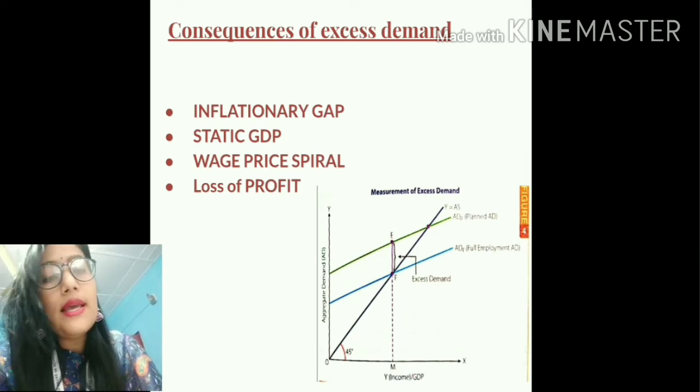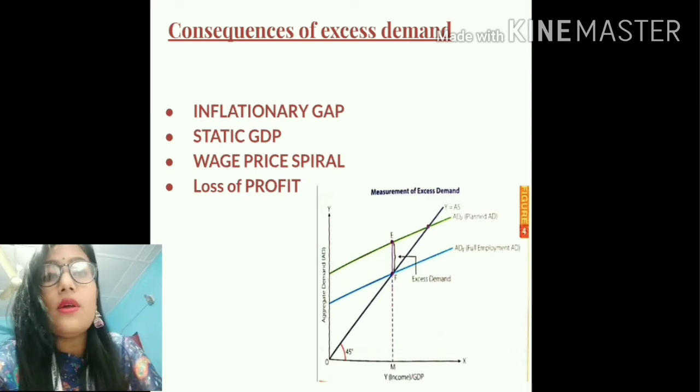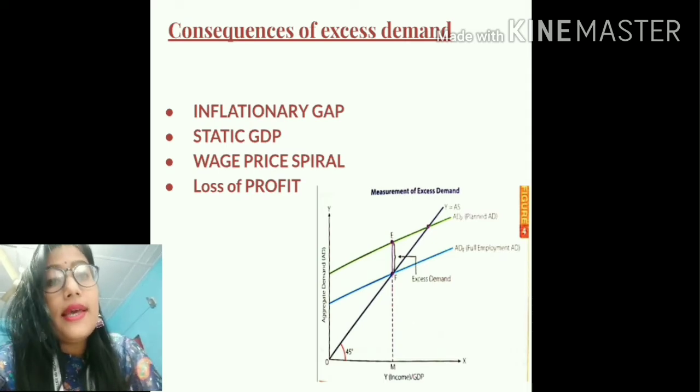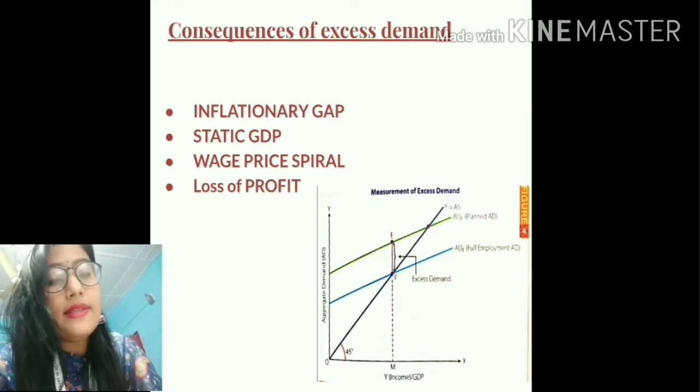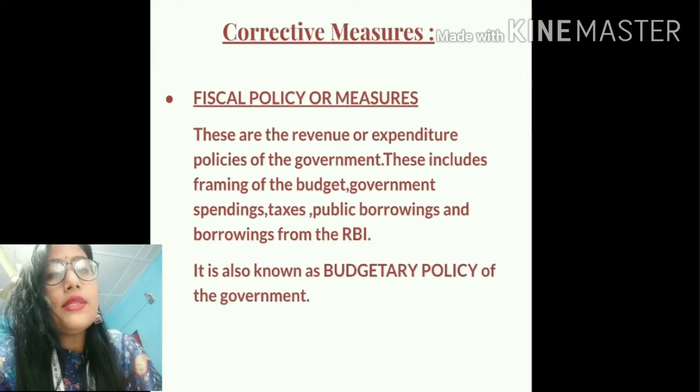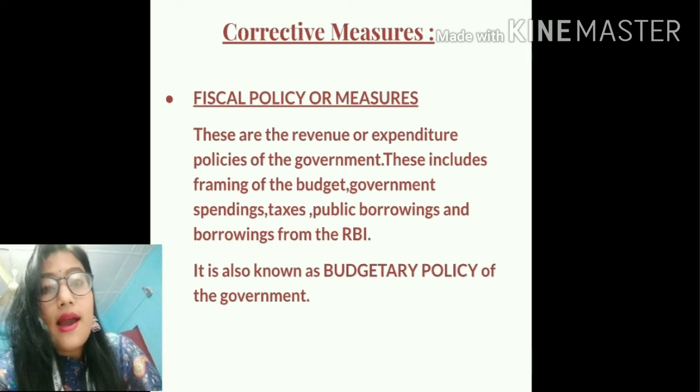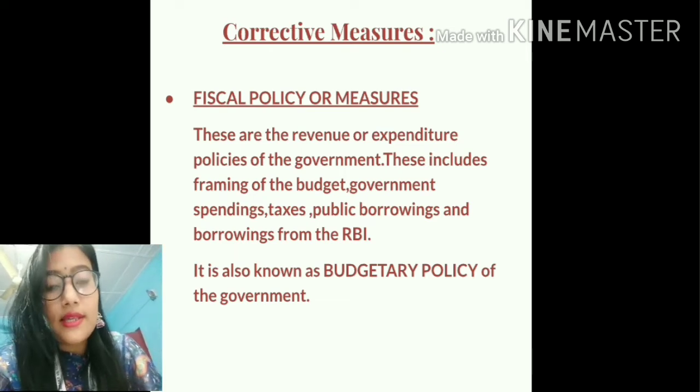So students, let us now discuss the various corrective measures that can be adopted to solve the situations of both excess demand and deficient demand. The various corrective measures are classified into two categories.